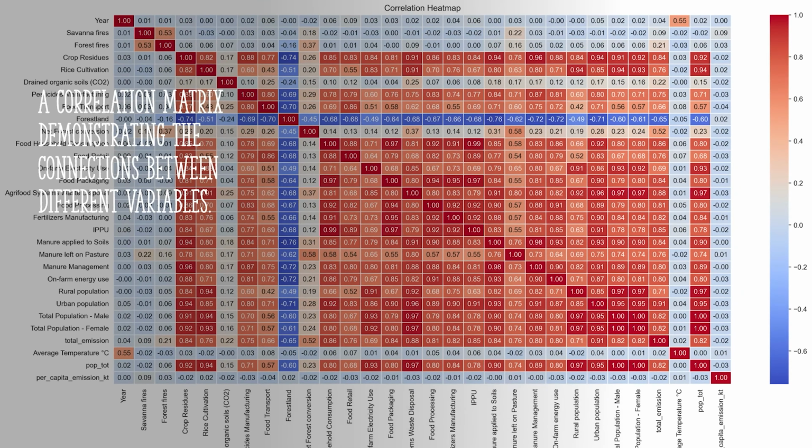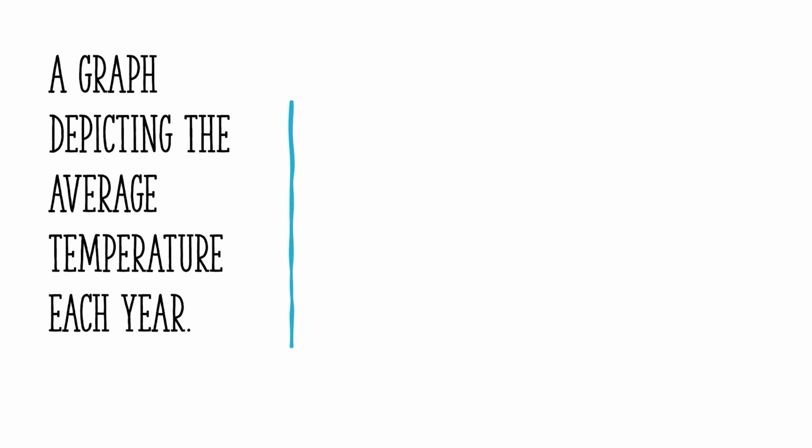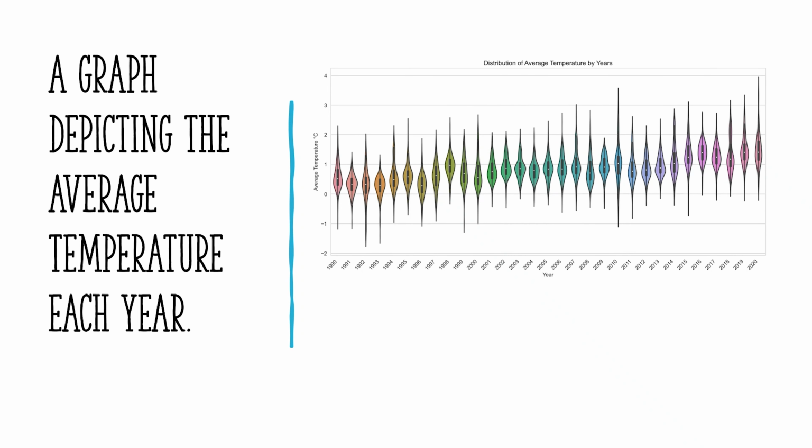Correlation matrix. The correlation matrix unveils the interplay between CO2 emissions, temperature, and urban population. Understanding these correlations empowers us to create targeted strategies for sustainable development. Box plot: average temperature each year. Our box plot graph depicts the distribution of average temperatures each year. It provides valuable insights into temperature variations over time, aiding us in understanding climate change trends.